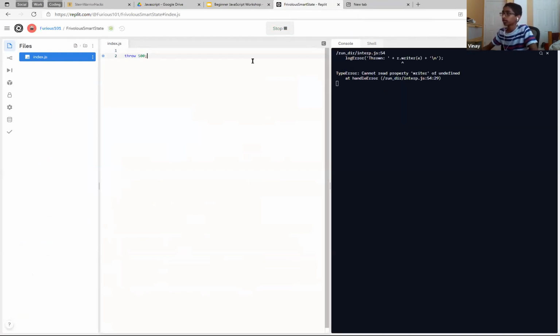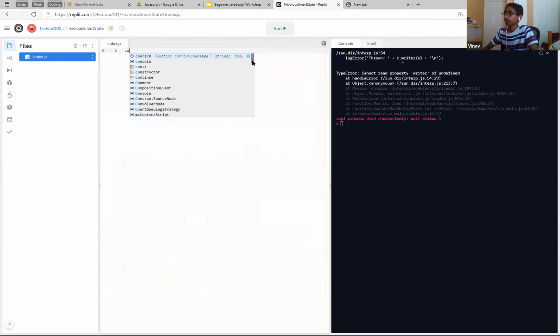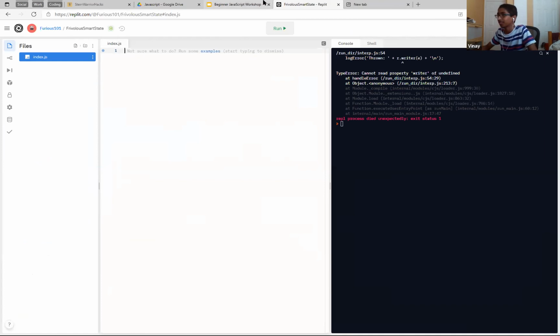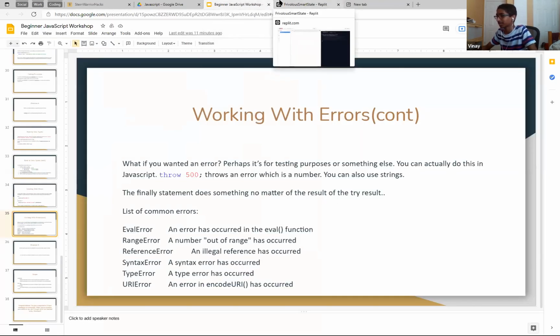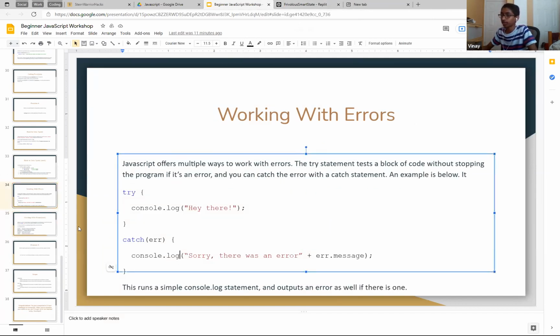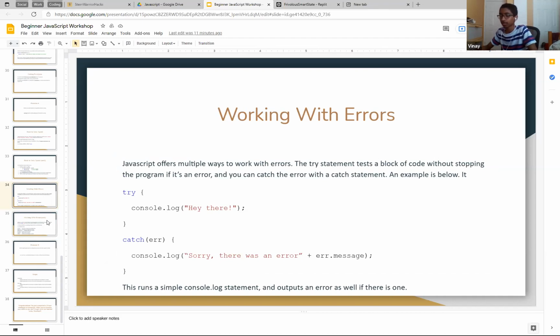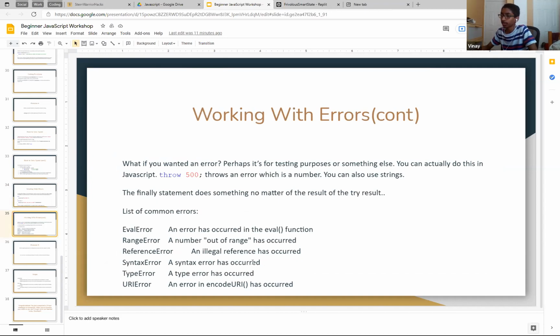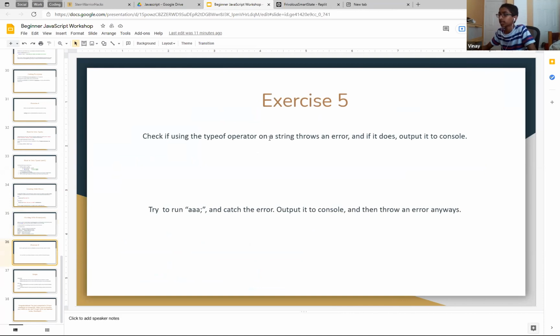Interesting. Let's just skip over it, but if I'm being stupid and someone in chat knows why I'm messing up, you guys can just tell me. But anyway, there's also a finally statement, which does something no matter if there's an error or not. Not exactly the most helpful thing, but yeah. And these are all error types. It's really quite simple. Range error, by the way, just means if you had an array and you tried to access the seventh element when there's only 3 elements, it'll give you an error.